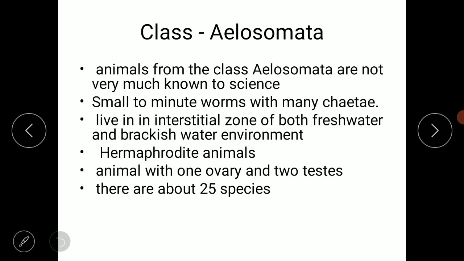Okay, then the second class, Aulosomata. The animals from the class Aulosomata are not very much known to science. But they are small to minute worms with presence of many chitin. Then they live in the interstitial zone of both freshwater and brackish water environment. See, interstitial zone of freshwater and brackish water environment means what?